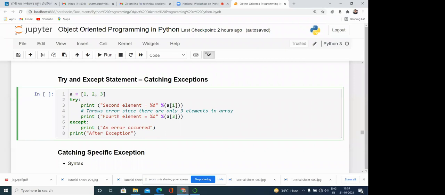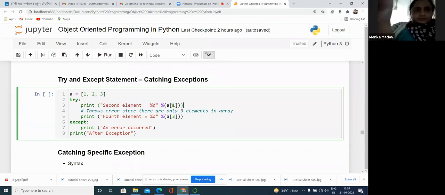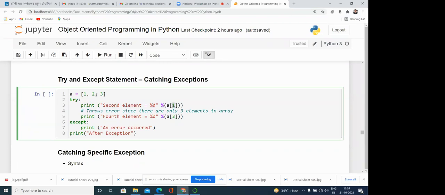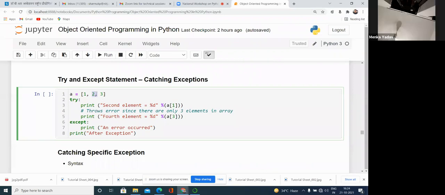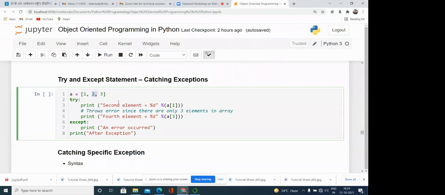Then in the try block, we are accessing elements from the list. Here the first element we are accessing, the 2. And here you can see a[3]. A[3] means we are accessing the 0, 1, 2, 3, the fourth element, but there are only 3 elements.